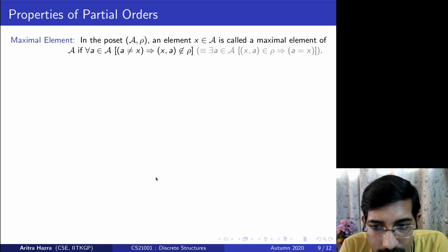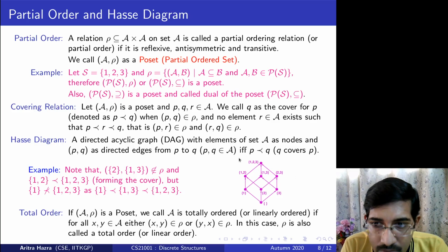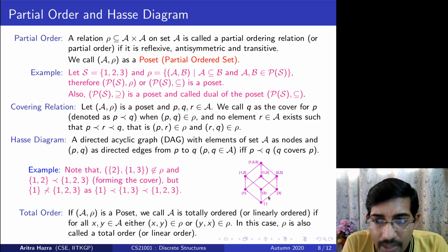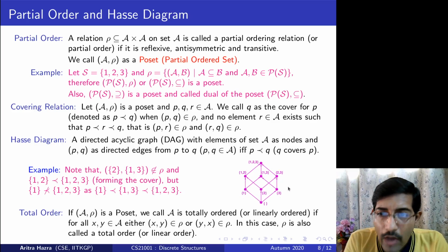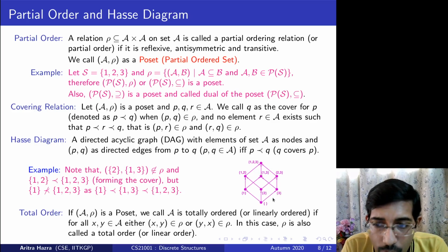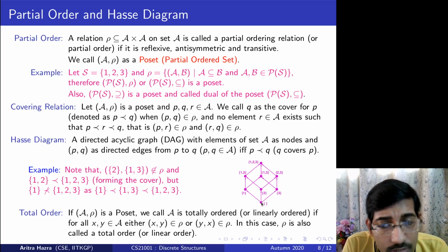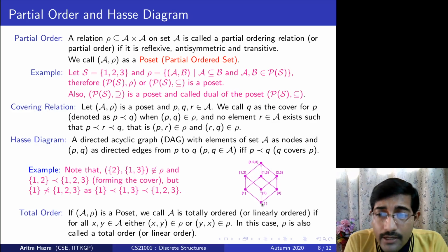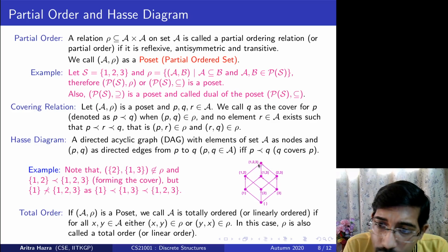So let us see again the Hasse diagram to clear out our thoughts. Just a recap: we have defined a partial order with respect to subsets of power sets. Suppose we allow everything, every subset of {1, 2, 3}. Then we see there are elements which do not have any incoming edges. So the elements that do not have any incoming edge are my minimal elements, and the elements that do not have any outgoing edge are my maximal elements.